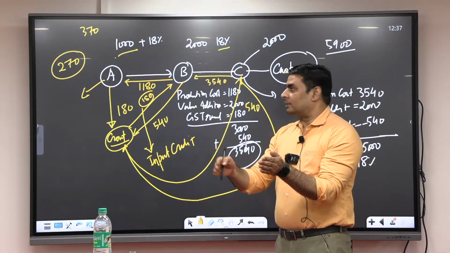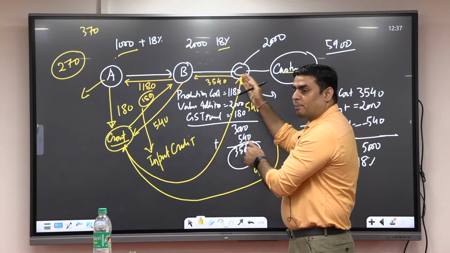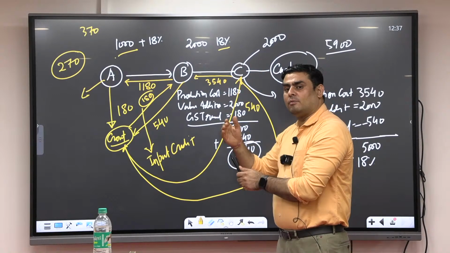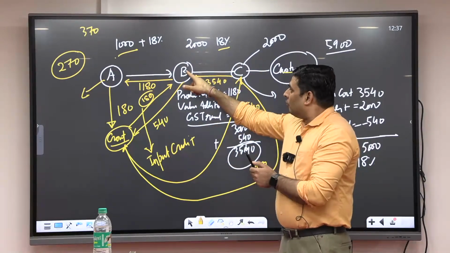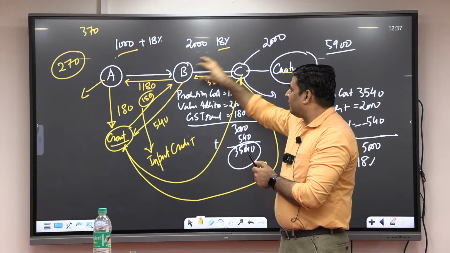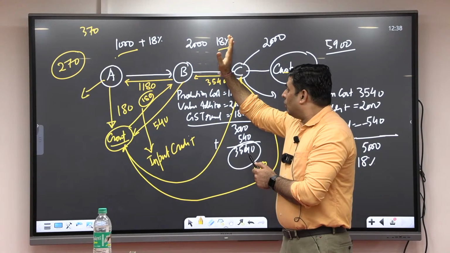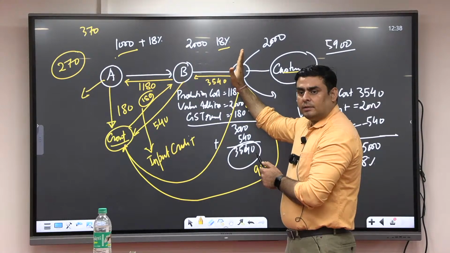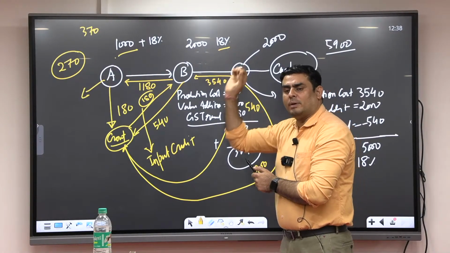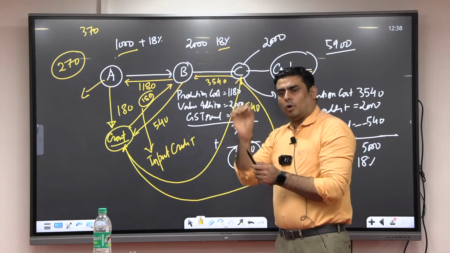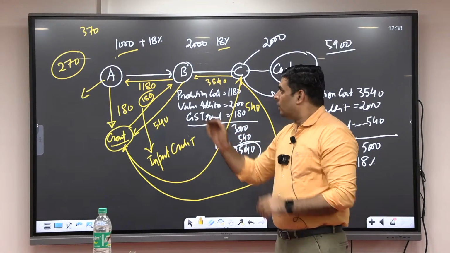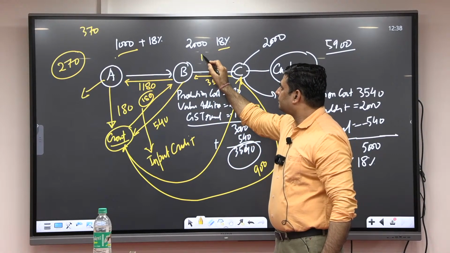But once the material is processed by C, he makes fabric. What is B selling to C? Man-made fiber.